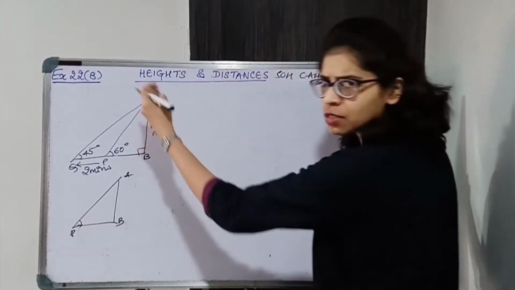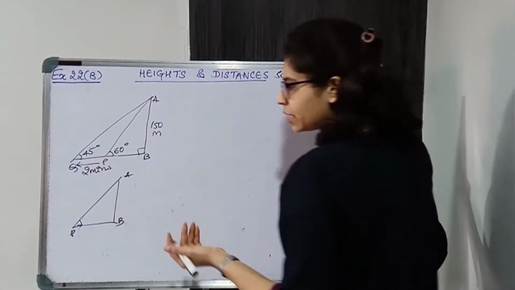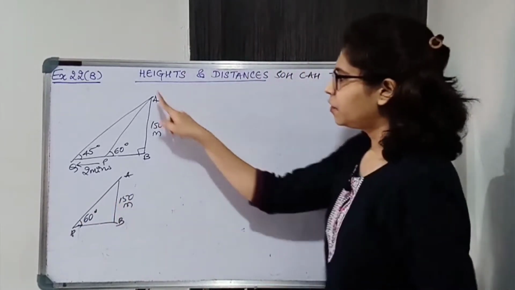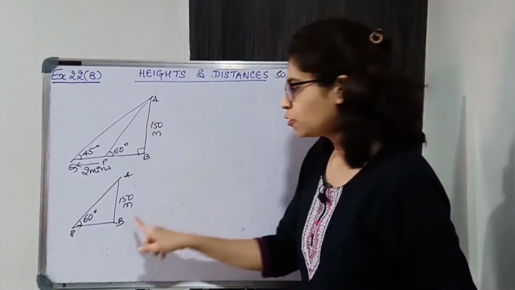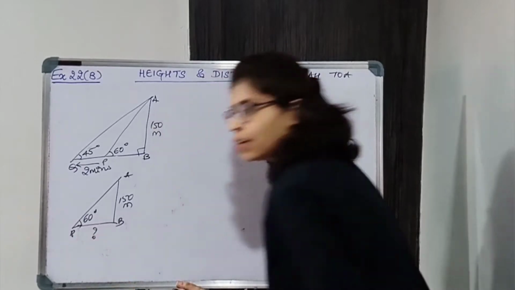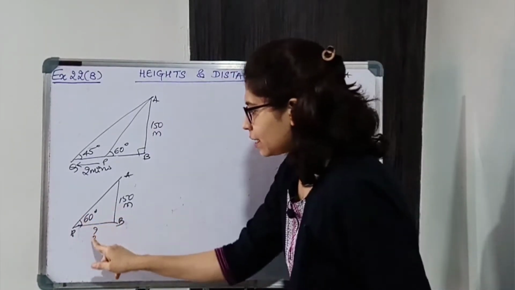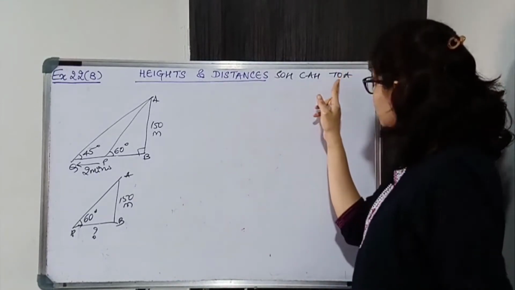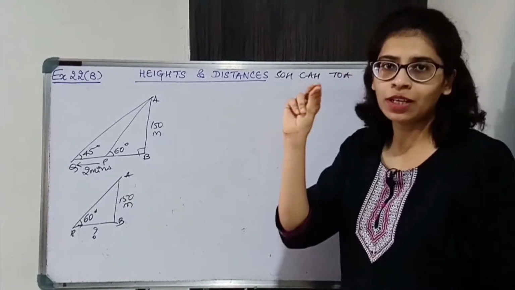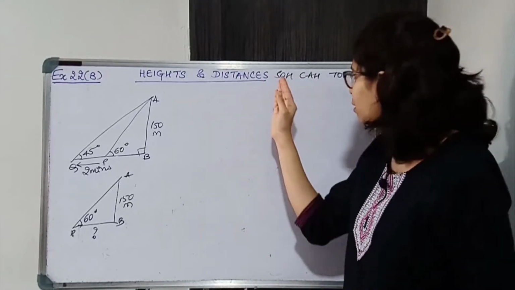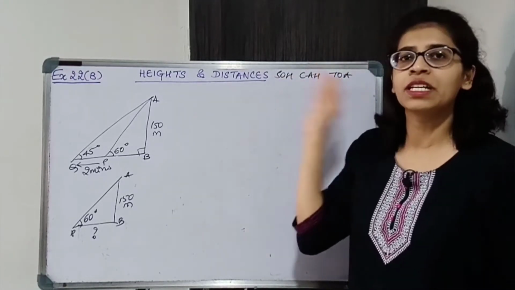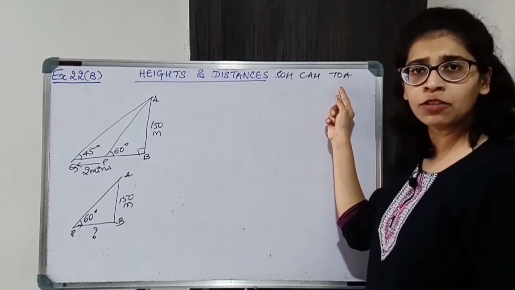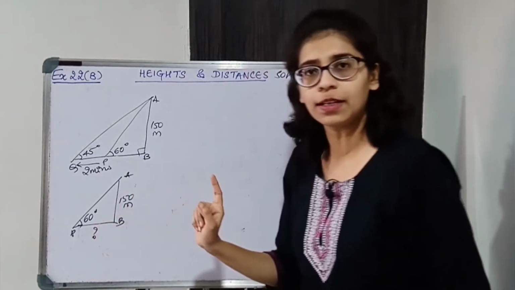Okay. You can consider ABQ first and find BQ first. Okay, does not matter. So we are going to consider ABP first to find BP. एंगल का ऑपोजिट पता है, एंगल का एडजेसेंट फाइंड करना है. ऑपोजिट एंड एडजेसेंट का रिलेशन चाहिए. ऑपोजिट एंड एडजेसेंट कम इन tan of the angle. Okay, which trigonometric ratio to take for that? Remember SOHCAHTOA. Okay, these are the basic trigonometric ratios that you are supposed to remember. So we'll take tan of the angle because opposite and adjacent का relation चाहिए.